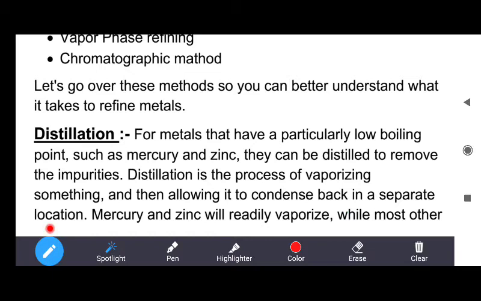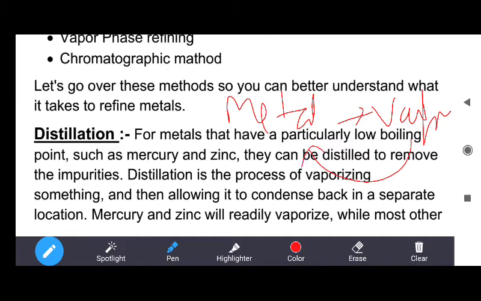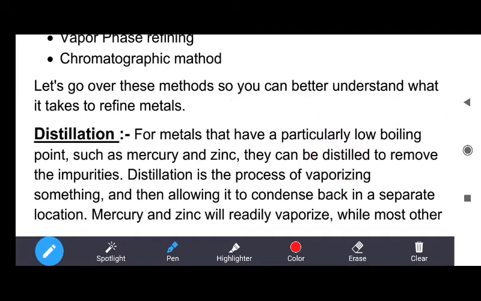Means firstly the metal is converted into vapors, and then it comes back into the metallic form. So this method is called distillation. Distillation is the process of separating metal from the impurities.